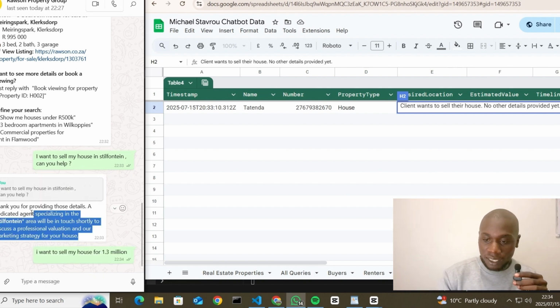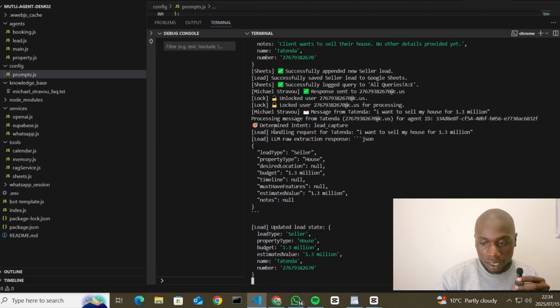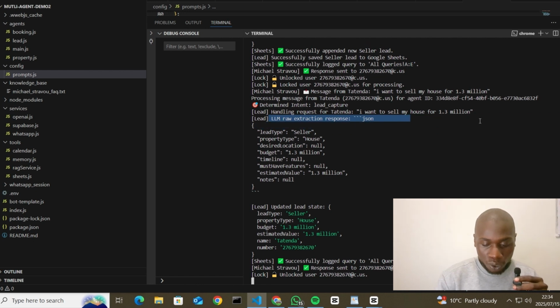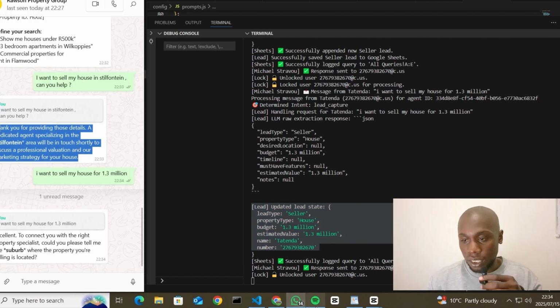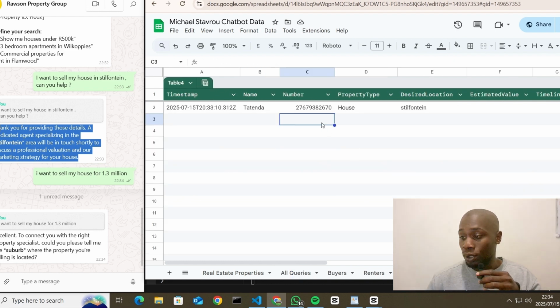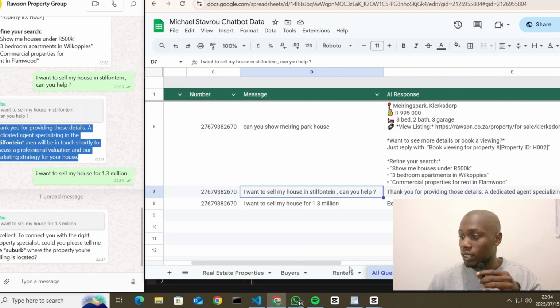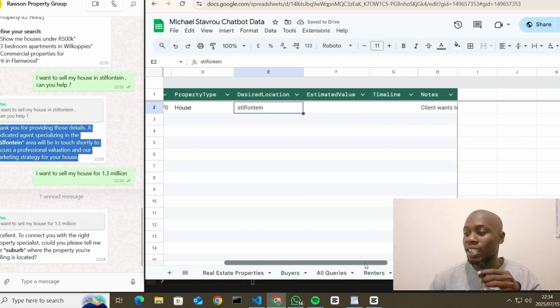Okay, I want to sell, let's just give it more. I want to sell my house for 1.3 million. We're just giving it more information, and then we'll see how the AI renders it. So when you come here, it's extracting the response, it's extracting everything, it's updating the lead capture.